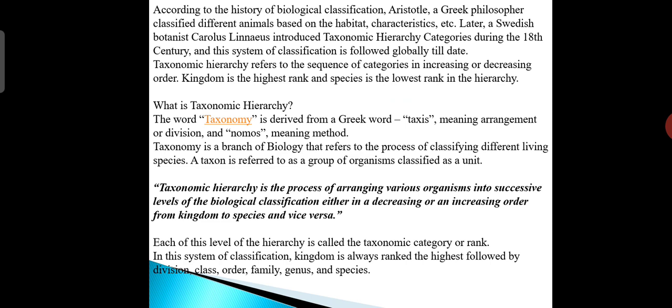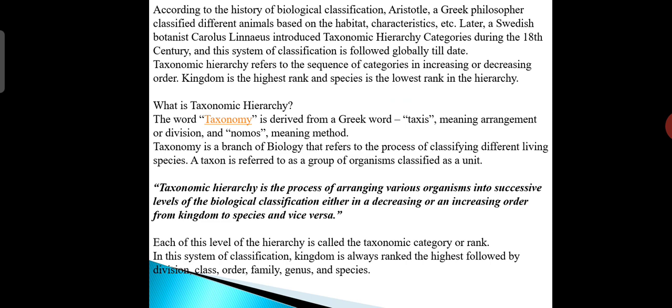So, taxonomic hierarchy refers to the sequence of categories in increasing or decreasing order. Kingdom is the highest rank and species is the lowest rank in the hierarchy.